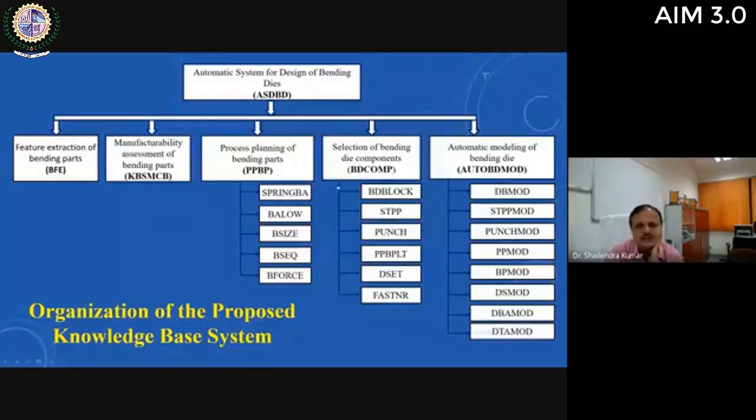Then selection of bending die components: the dimensions of die block, stripper plate, punch plate, all these are determined based on the input taken from the previous modules. And then finally, drawings are generated. These drawings are automatically generated from the output of the previous modules. So all these modules are integrated in nature.